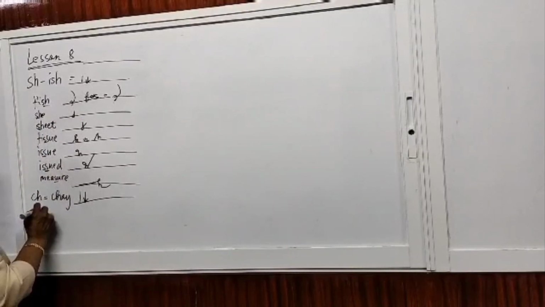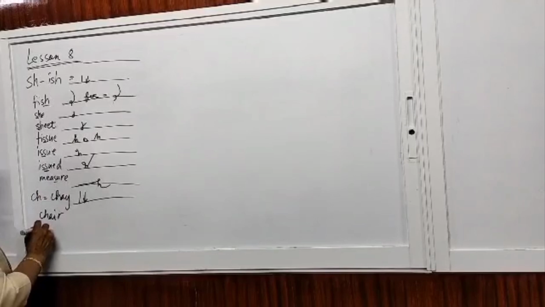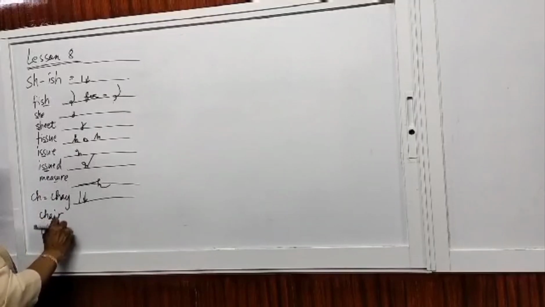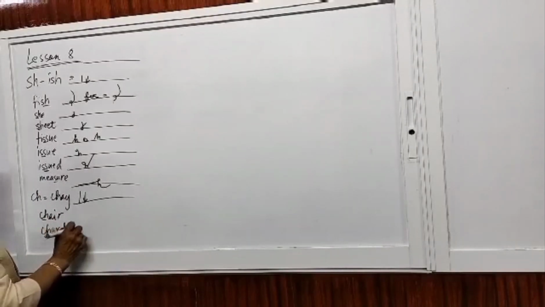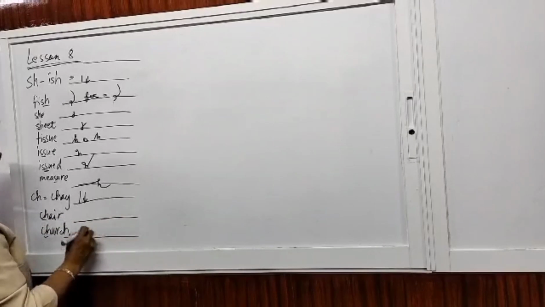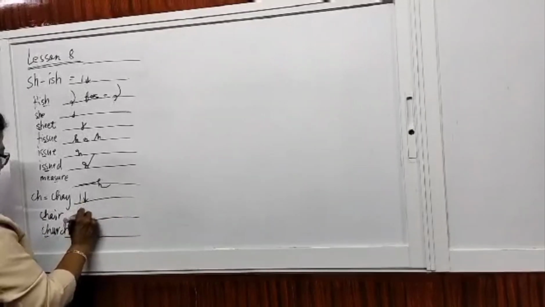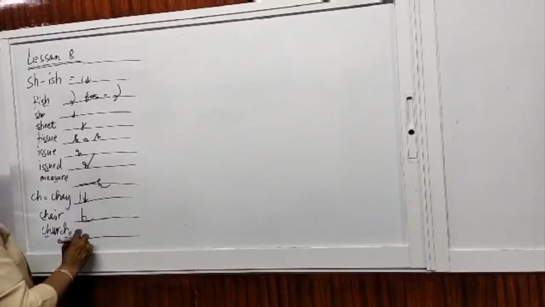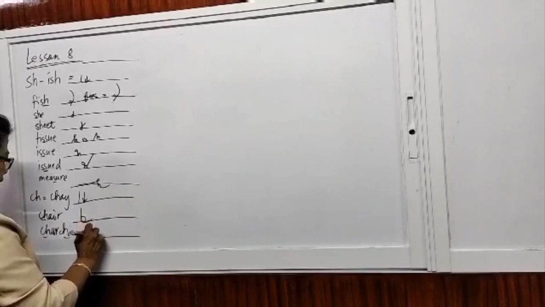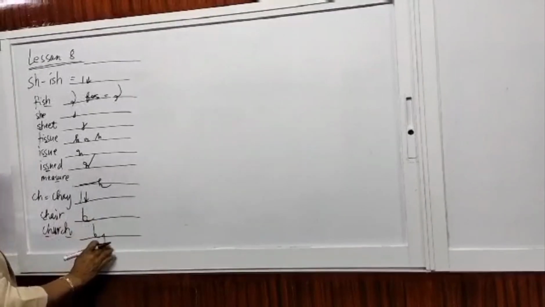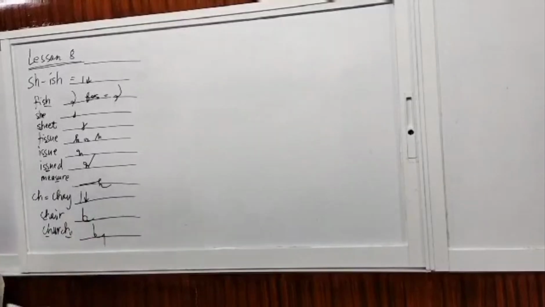Example: chair, church. So there is the ch. So again, if this is the line, you write chair, Ch-A-R, chair. Your church, Ch-E-R, chay. That is church. Ch-E-R, chay.